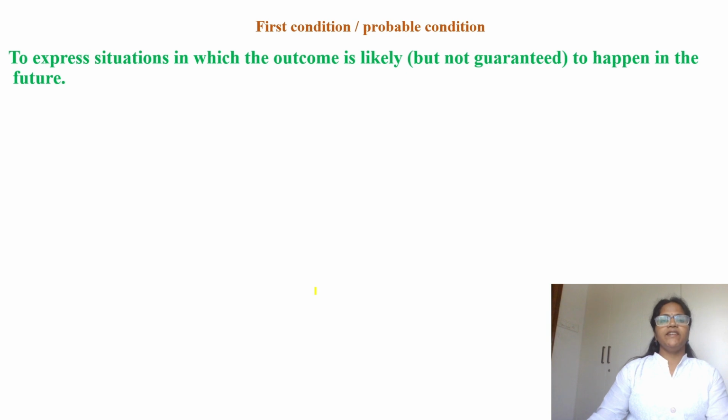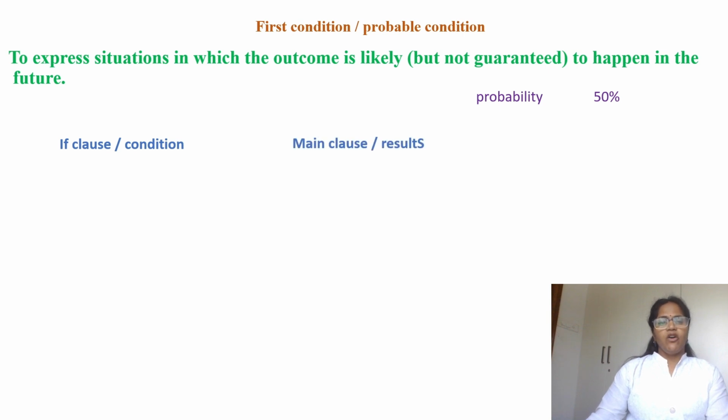Probable condition or first condition is used to express situation in which the outcome is likely to happen. May not be guaranteed, but there is a possibility. The probability of fulfillment of condition is 50-50%. Two parts, if clause and main clause. In first condition, the condition need to be in simple present, but main clause, that is result, should be in simple future.